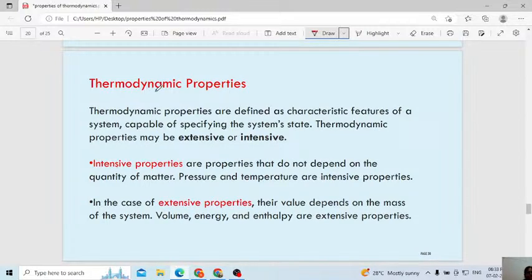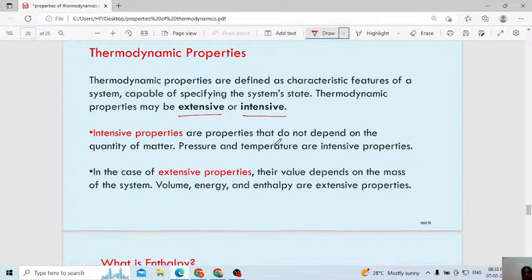Next one, thermodynamic process properties. Thermodynamic properties are defined as characteristic features of a system capable of specifying the system state. Thermodynamic properties may be extensive or intensive. What is meant by an intensive property? What is meant by an extensive property? Intensive properties do not depend upon the quantity of matter.